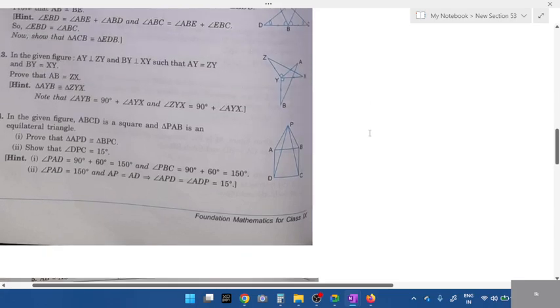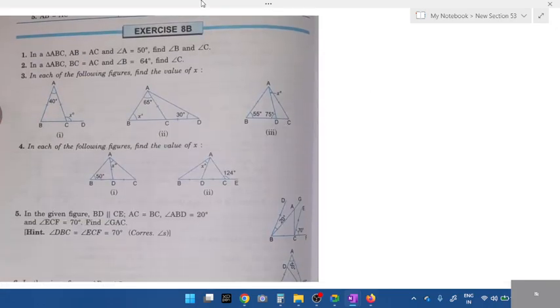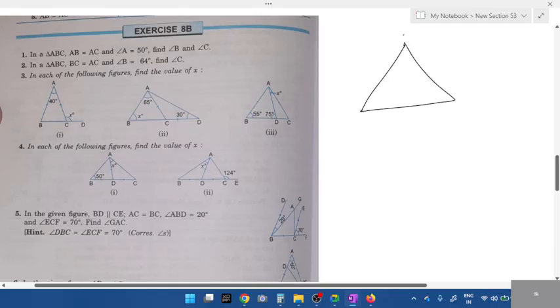Fine, students. Now we completed the properties. Congruency we will do later in 8A. First, we'll complete 8B. Look at 8B. In a triangle, which two sides are equal? Now, all of you should answer. First question, which two sides are equal? AB is equal to AC. Then which two angles will be equal? Now, what is the value of angle A given? Angle A, first question, 50 degrees. If this is 50, the other two angles are equal.